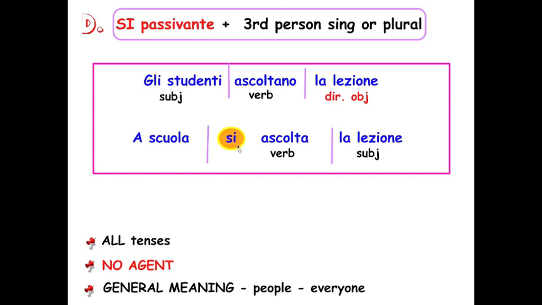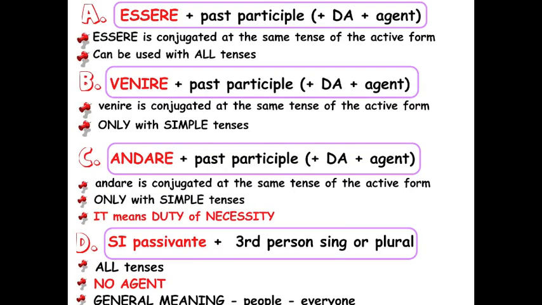So si somewhat means everyone. Then you conjugate the verb based on what follows, since you don't have a subject. So a scuola si ascolta la lezione, or a scuola si ascoltano i professori. So the verb here is conjugated according to what follows. We have studied the impersonal si, so just to let you know, this is another way in which you can achieve a somewhat passive form. And this is the final chart of your 4 options. I hope this helped.